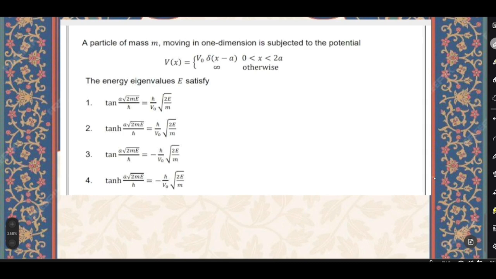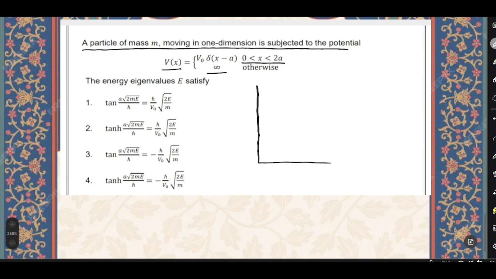One more question from quantum mechanics was: a particle of mass m moving in one dimension is subject to the potential V(x) equals V₀ delta function when x is greater than 0 and less than 2a, otherwise it is infinity. So we have a situation like this. We have a one-dimensional potential.